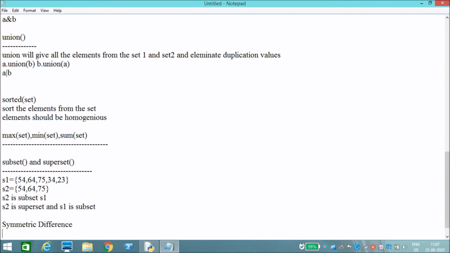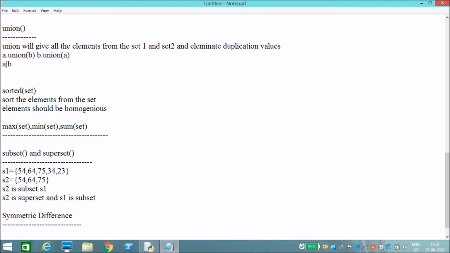Symmetric difference. What do you mean by symmetric difference? In difference, we get only the different elements from set 1. We won't get the different elements from set 2 while finding the difference. But symmetric difference means we will get the different elements from both set 1 and set 2.